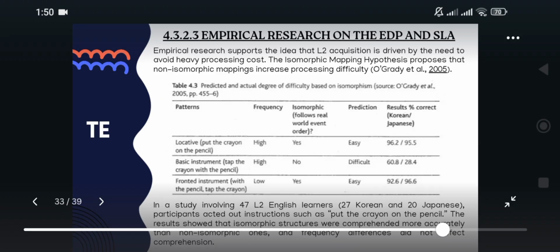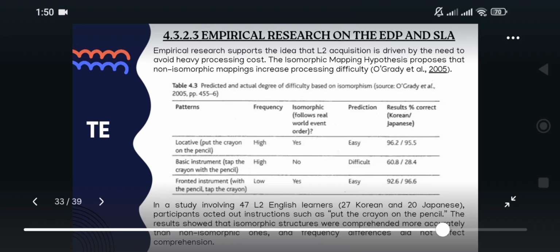So, as shown in the table, the locative and fronted instrument patterns were both isomorphic, meaning they follow the natural order of how events happen in real life. These patterns were predicted to be easier to understand, and the result confirmed this. Both Korean and Japanese learners achieved high comprehension scores of around 90% or more.